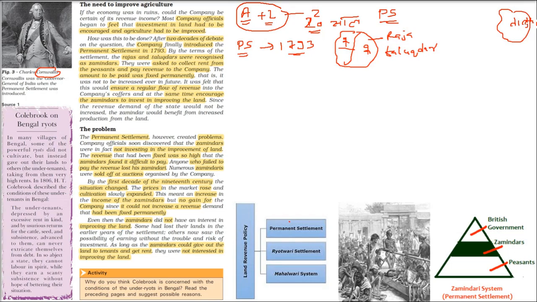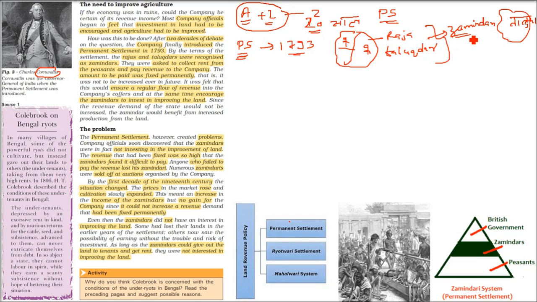A taluka is a kind of smaller part of a district. Now this East India Company recognized these Rajas and Talukdars as the Zamindars. They said, you are now our Zamindar. The big people of a certain locality.